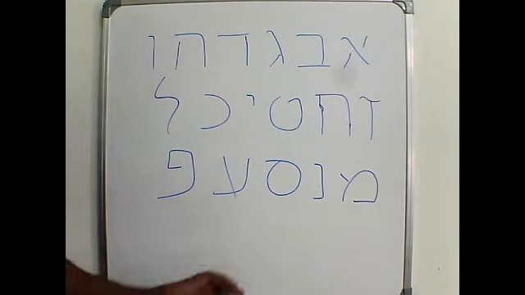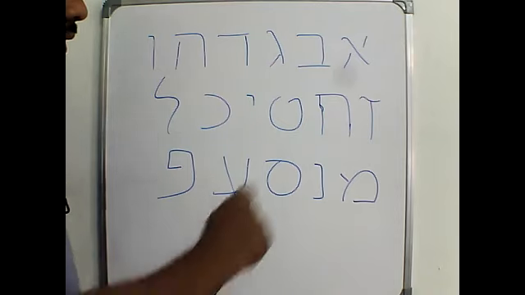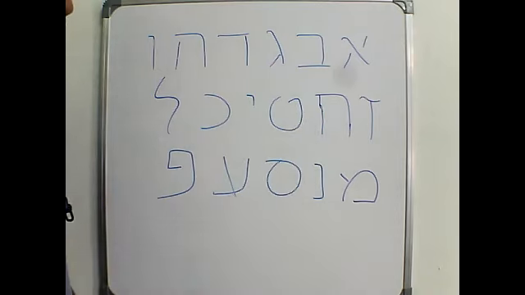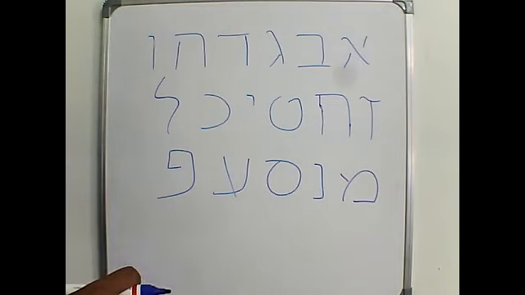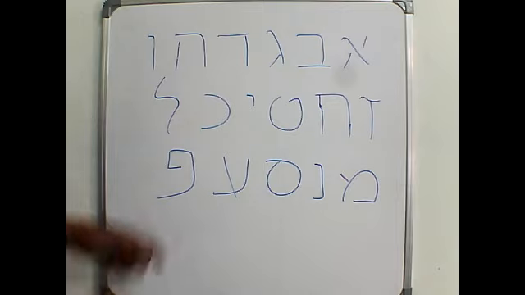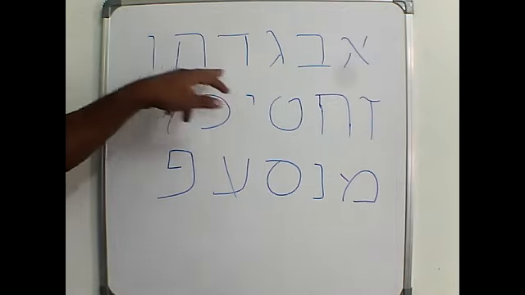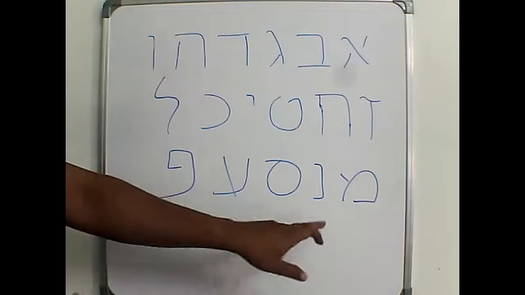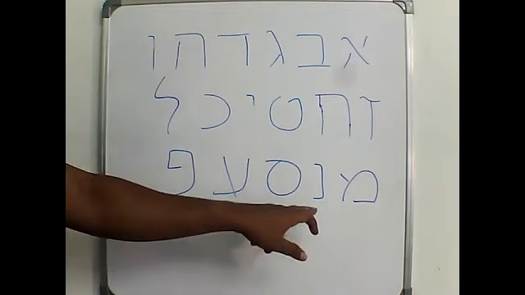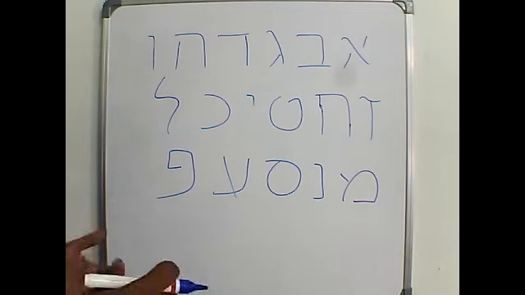The thing is, when you are writing, just be careful and you should not be missing out. You should not confuse two or three letters. There are many similar letters here, so better be careful. See this Dalet and Vav, and see Vav and Nun, very much similar.